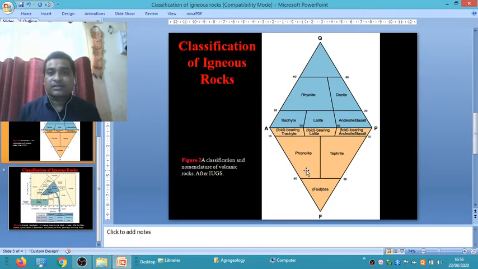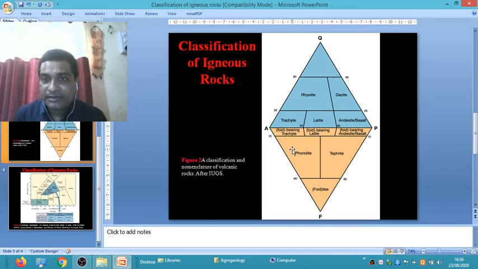Another classification, another nomenclature, is based on the feldspathoid content. When feldspathoid content is between 0 to 10% and alkali feldspar 100 to 35%, it is called foid bearing trachyte. And when the feldspathoid content is 0 to 10% and alkali feldspar content is between 65 to 35 and plagioclase feldspar between 65 to 35, it is called foid bearing latite.